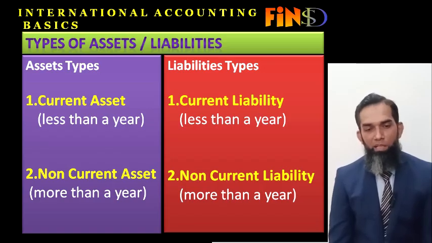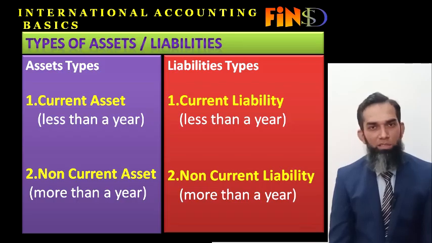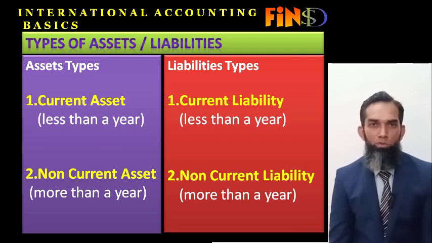So current assets are those which are used, consumed and converted into cash and cash equivalents within the first year, with a tenure of less than a year. Non-current assets are those assets which can be used after a 1 year period.